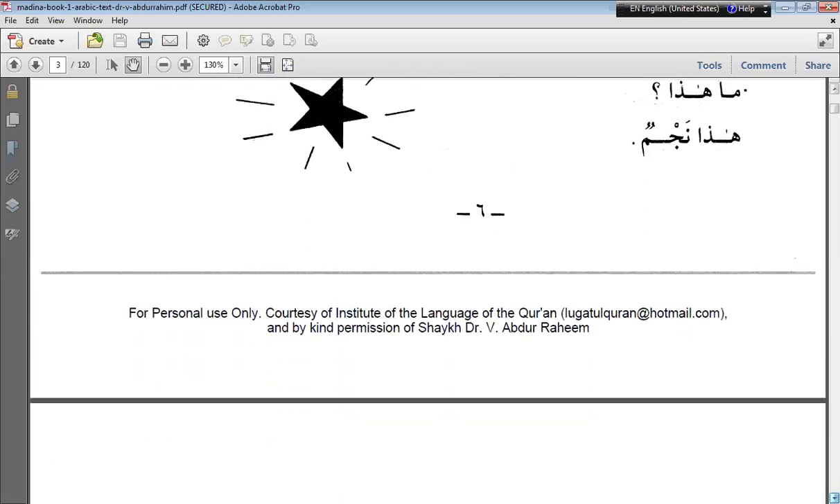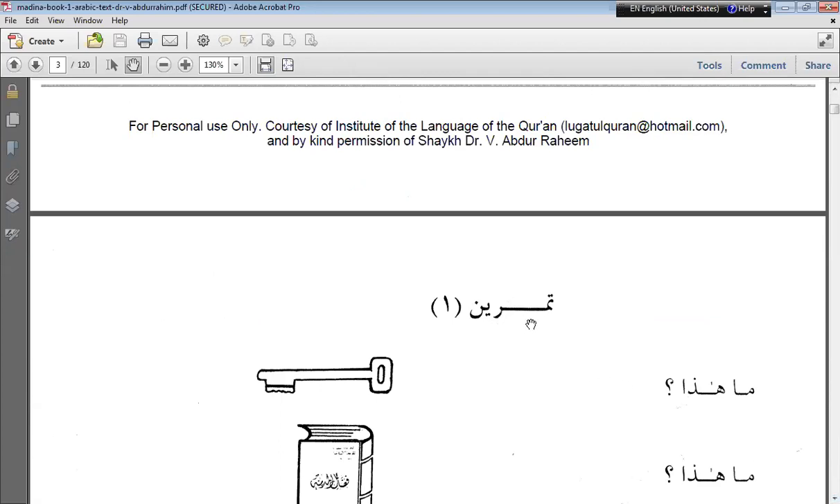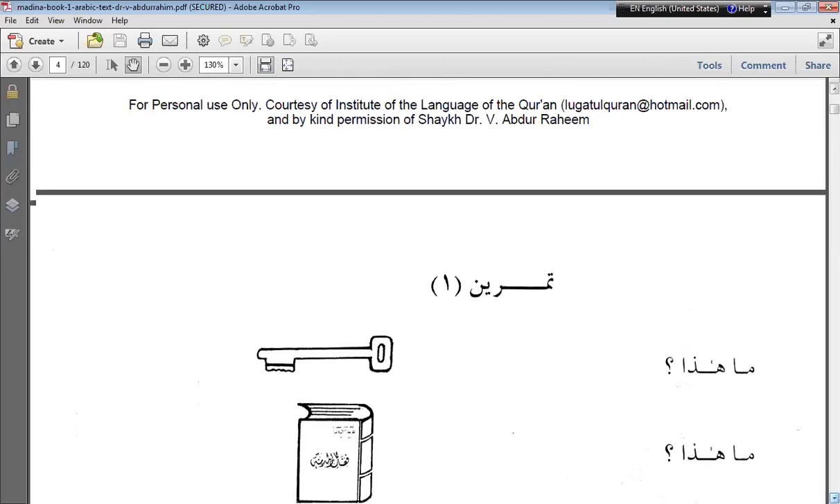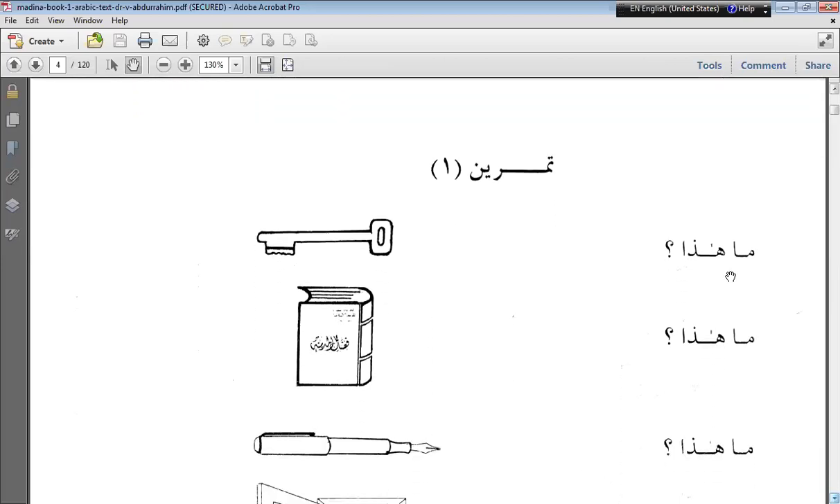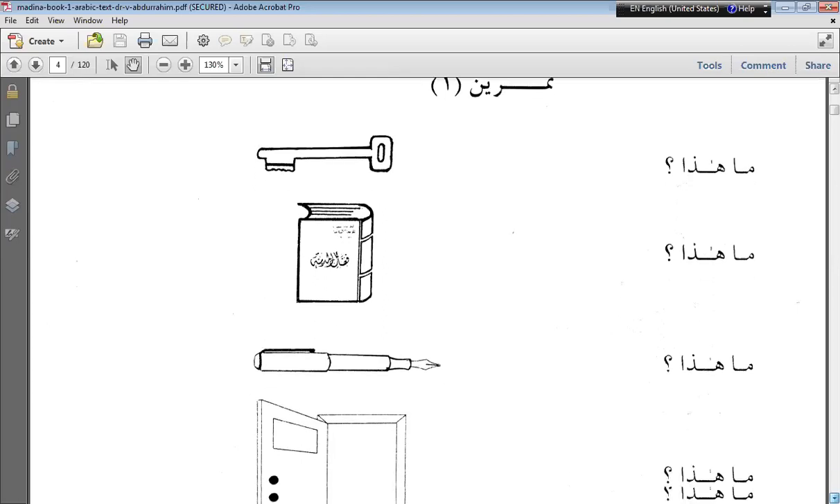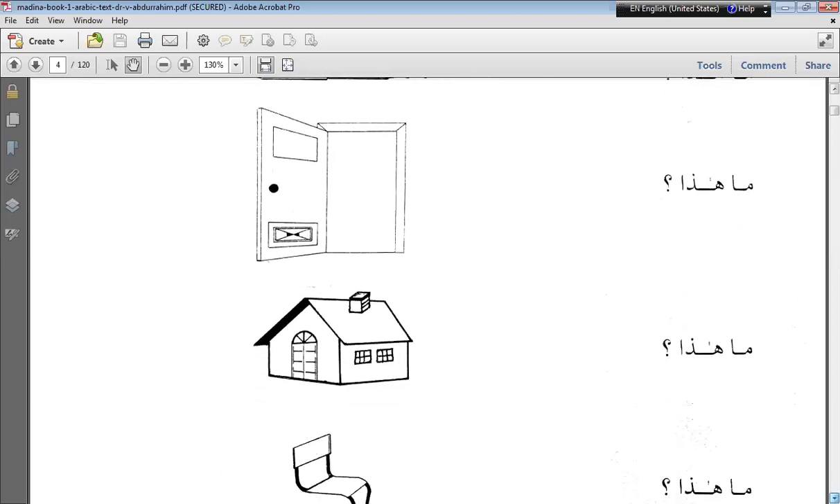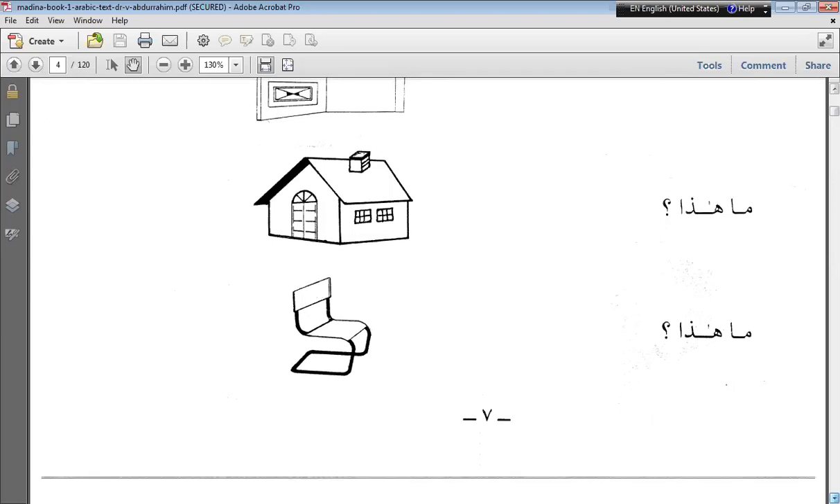This is tamreen. Tamreen means exercise. We call it mashq in Urdu. Now here the names of objects have been asked. Ma haza. The questions are the same on the right hand side, but on the left hand side pictures of objects are given. Haza miftahun, not muftahun. Haza kitabun. Haza qalamun. Haza babun. Haza baitun. Haza kursiyun.